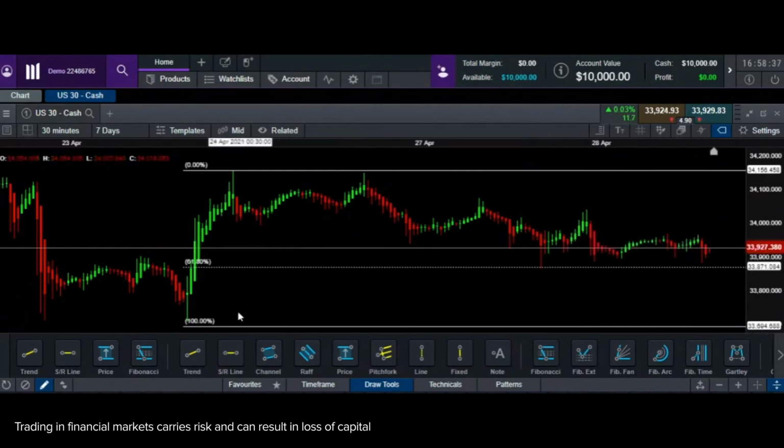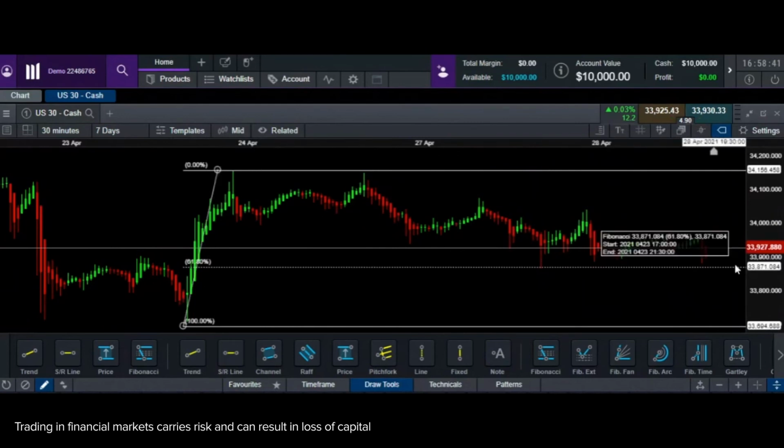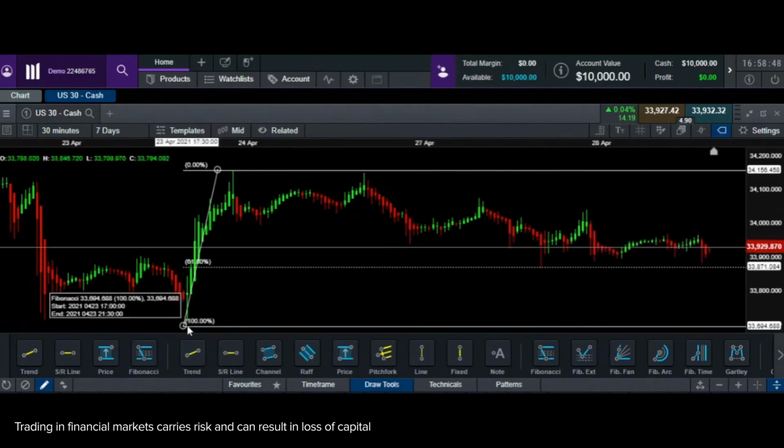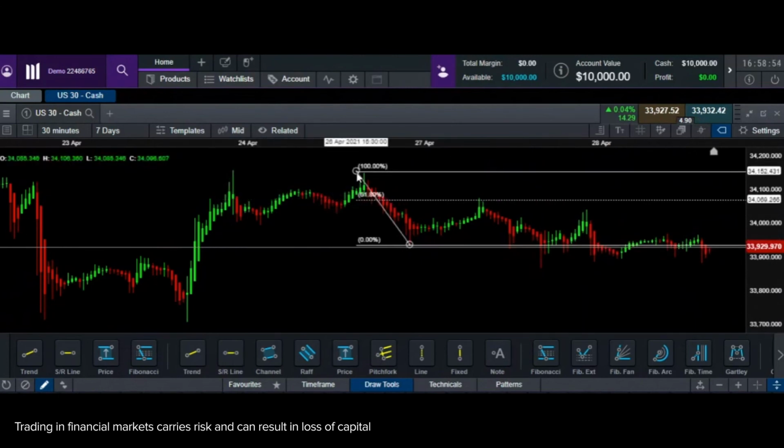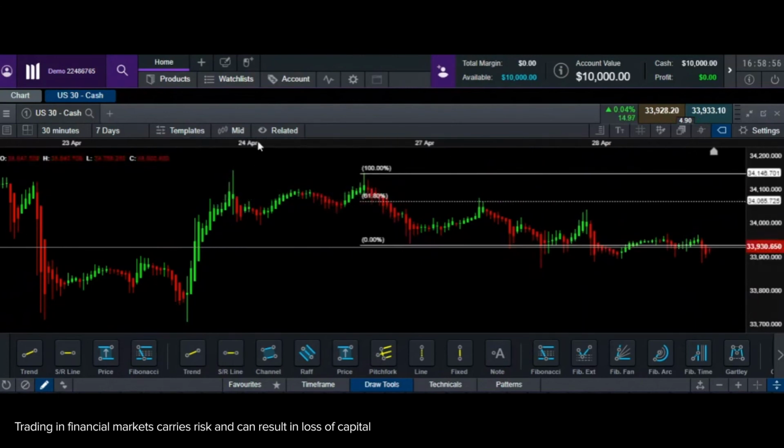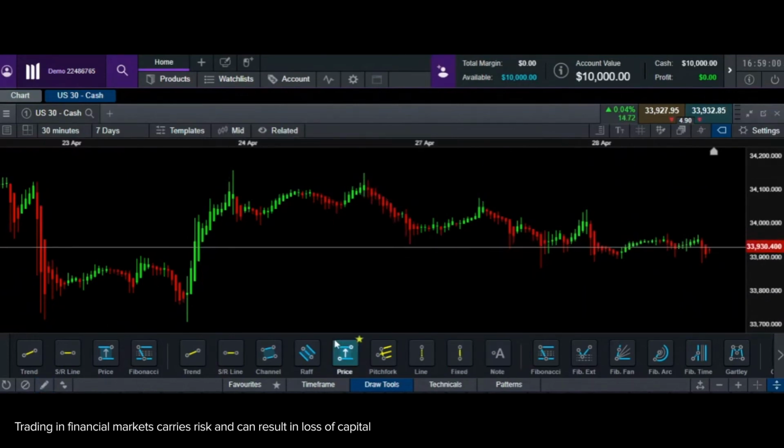So ideally for this particular rally, if I want to re-enter into this rally, I would buy US30 somewhere on 61.8. Right, so this is how you use 61.8, and you can also use it in reverse, which I did not get into because a lot of people do not understand short selling. All this while I was measuring the rally, correct? Let's see what happens when you measure the drops.